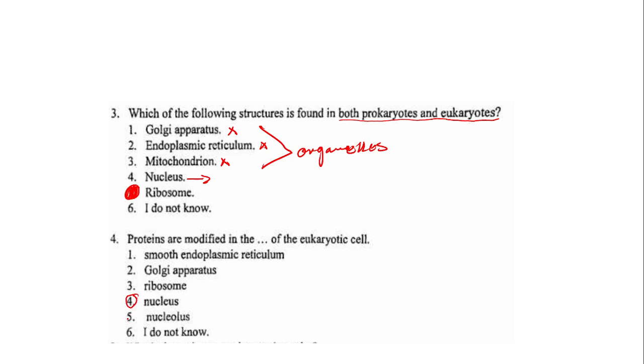That's where the protein modification takes place. So proteins are being modified in the nucleus. One thing you have to take note of is that most of the RNA and the DNA originate from the nucleus in eukaryotic cells.